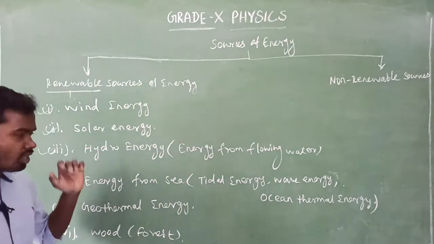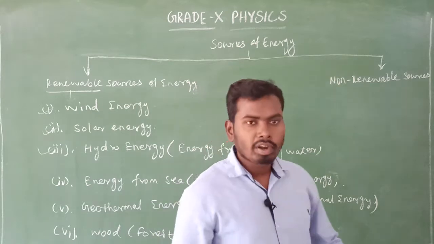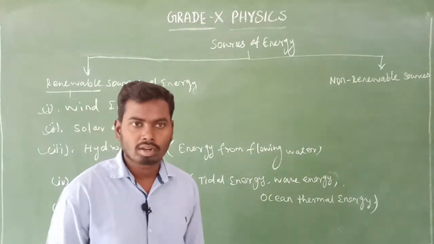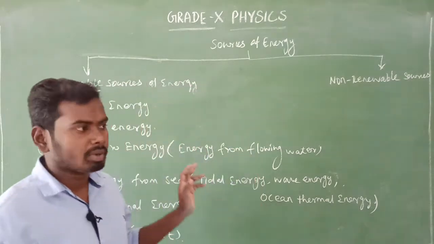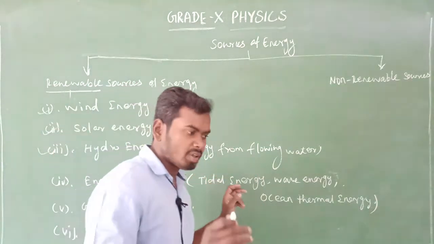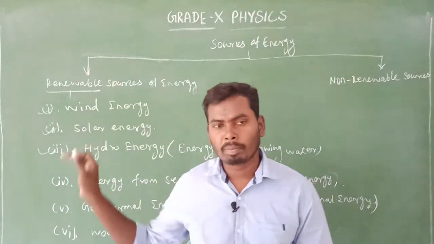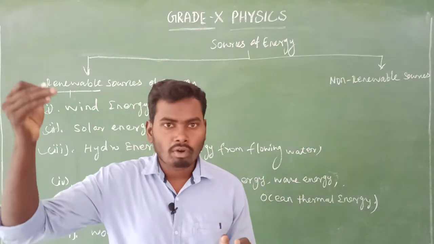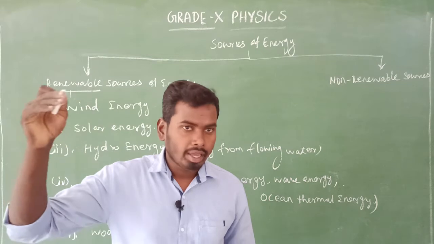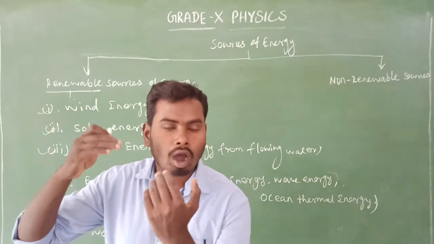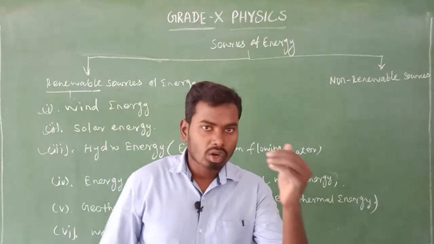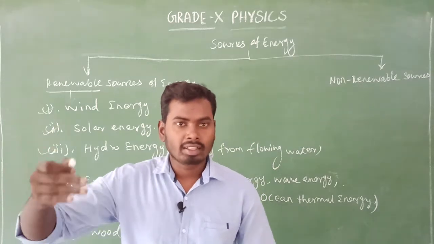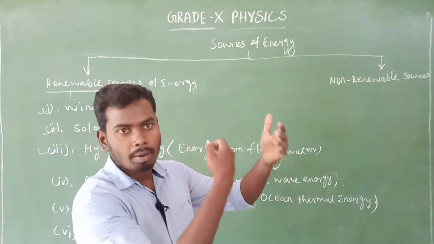Hydro energy, sir, you may ask me, every day the rainfall level decreases, and people are facing scarcity of water. Then how is it under the category of renewable source? Yes, I agree, people are facing scarcity of water in many regions. But when rain is falling, that scarcity of water is compensated, when it is the rainy season. That is one complete cycle.